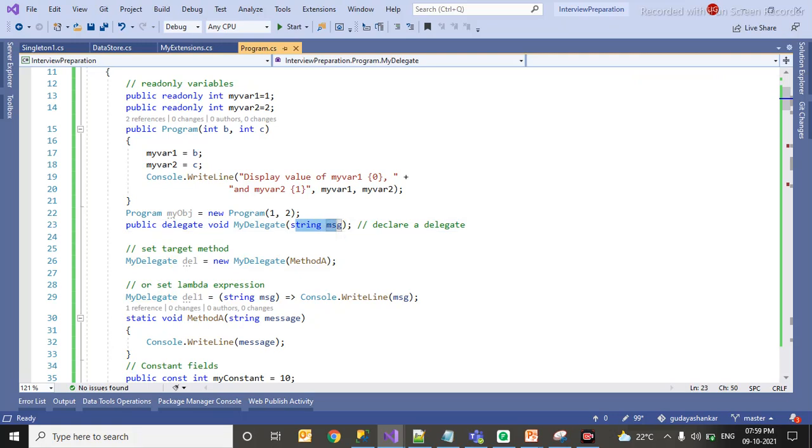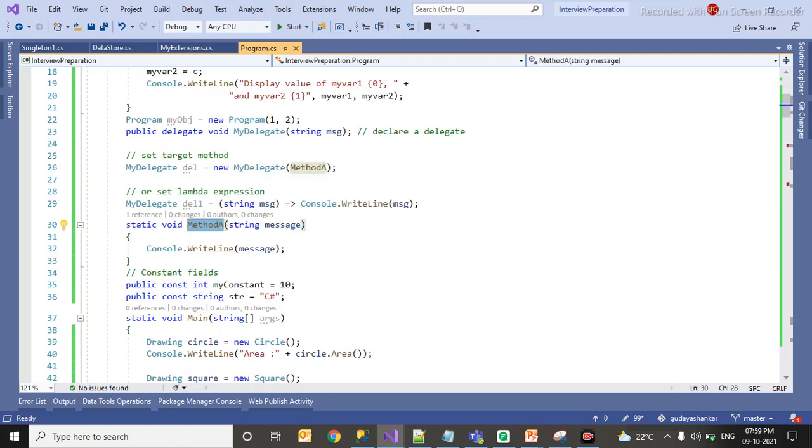I have created a delegate with the name MyDelegate. Using this delegate, I am invoking a method called MethodA. If I go and check MethodA, it is expecting a string message. That is why, when you are creating a delegate, you are specifying a string message. So this is how you can create a delegate.